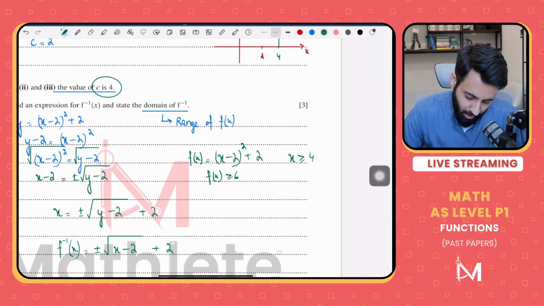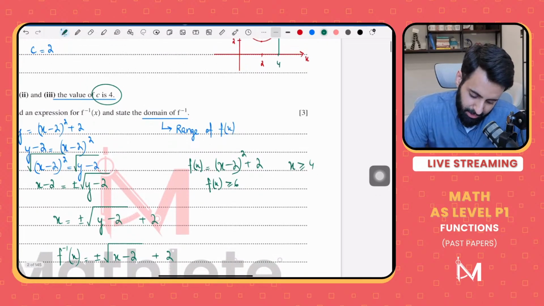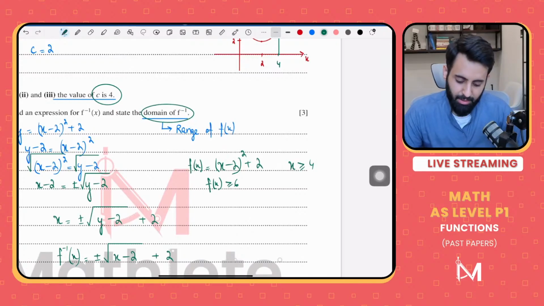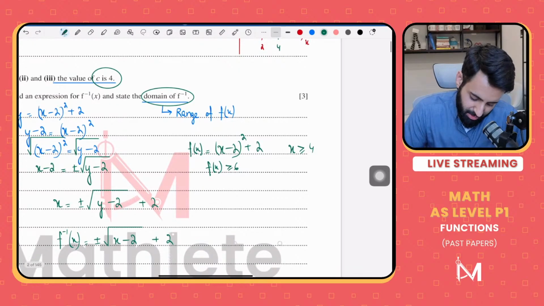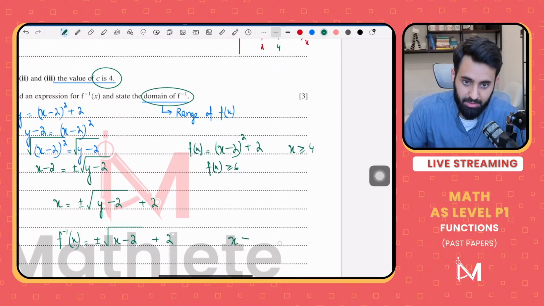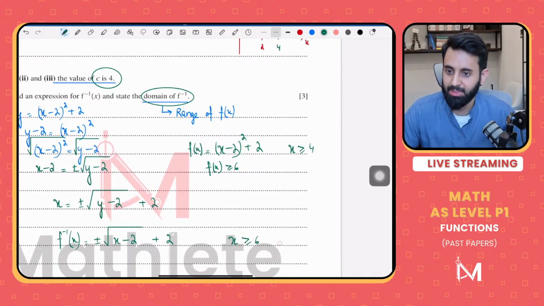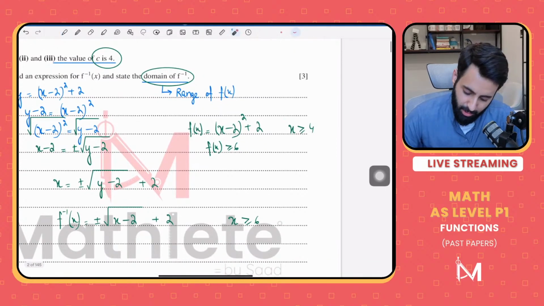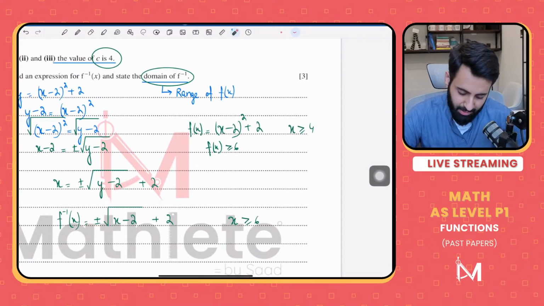Now, what is the question asking for? The question is asking us to write down the domain of f inverse. We know from prior knowledge that the domain of f inverse is equal to the range of f of x. So the range of this would be x is greater than or equal to 6. But we still haven't decided one thing: are we going to go with the plus sign or the minus sign?